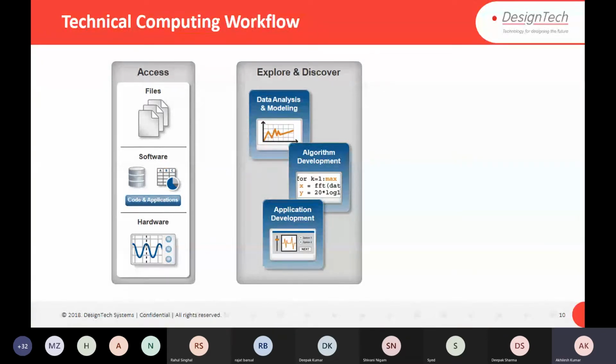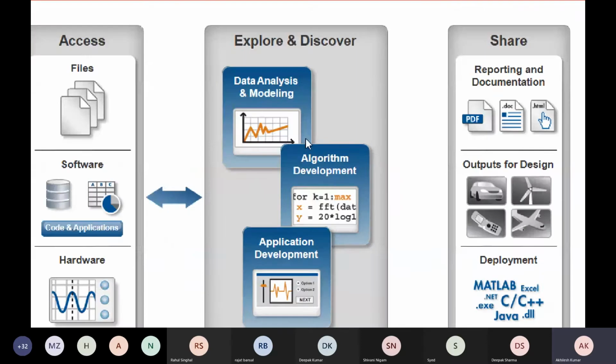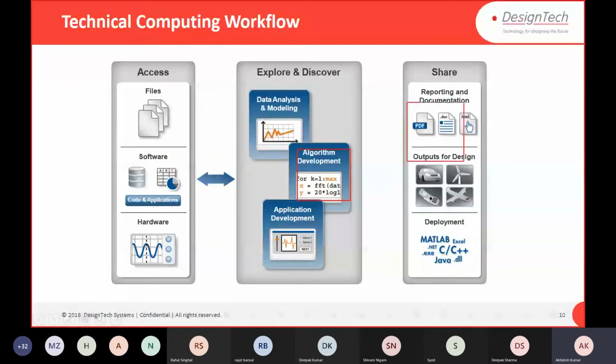Once you design the app, you can create a .exe file of your applications, or if you want to generate documents, we have options. You can create a PDF file, a doc file, or if you want to publish on your website, you can create a .html file also. Further, if you want to deploy to hardware, you can do it in a single click. You just have to interface your hardware with MATLAB, and you can deploy it as well.